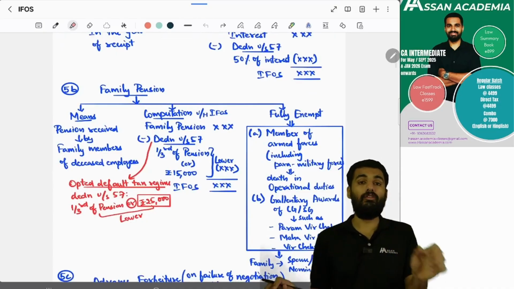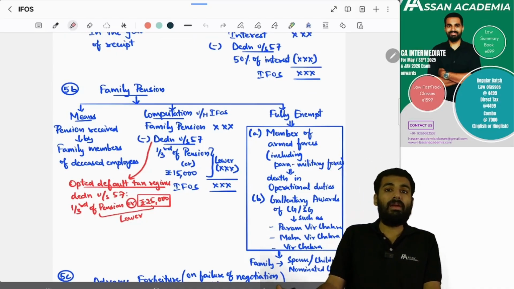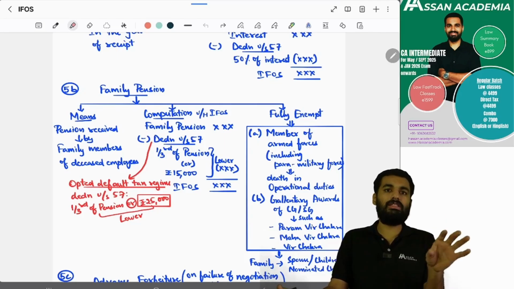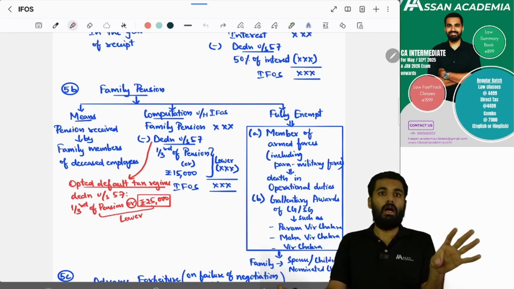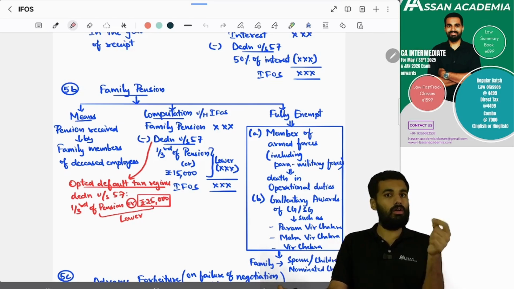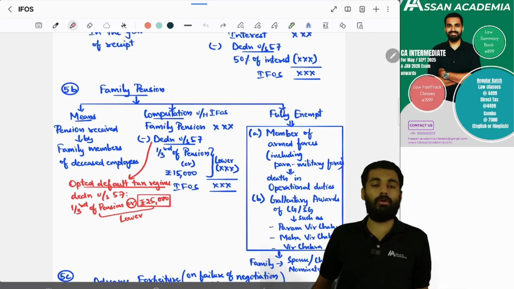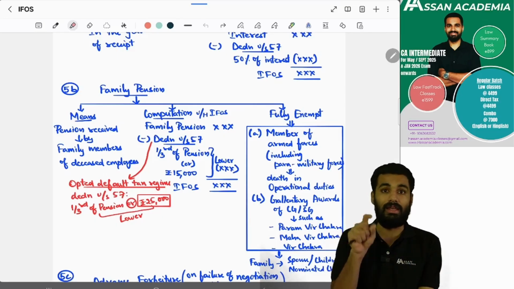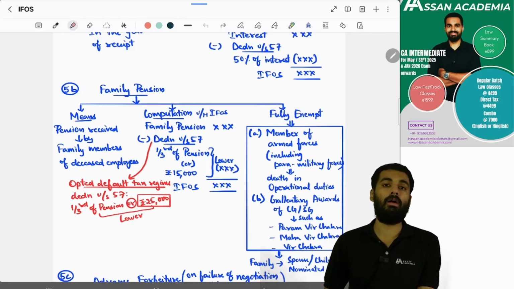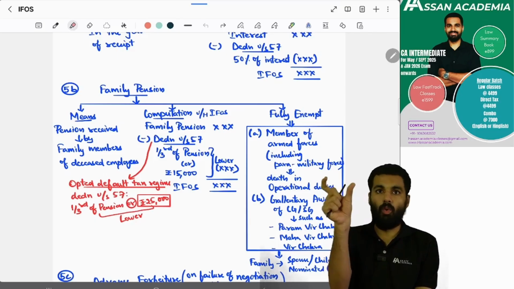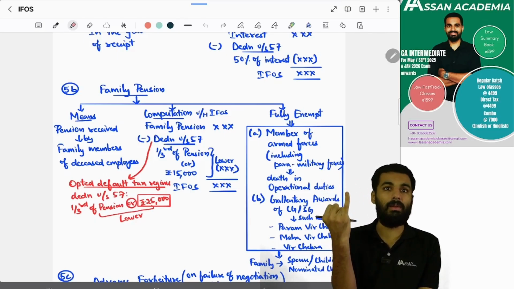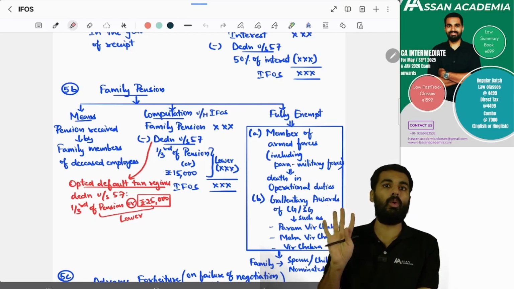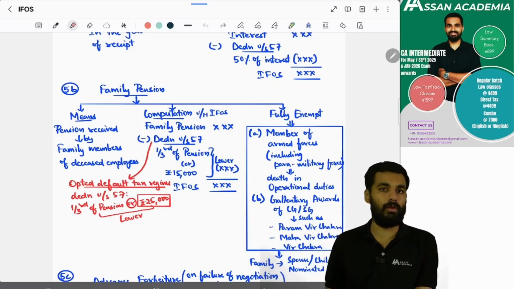Next, family pension. If because of the death of that particular employee, the family will get the money, in that situation, how to compute family pension? Family pension received minus deduction under section 57. 1/3 of the family pension or 15,000 rupees, whichever is lower, will be considered as deduction. The balance amount will be income from other sources.